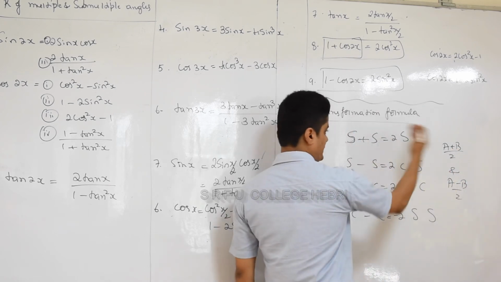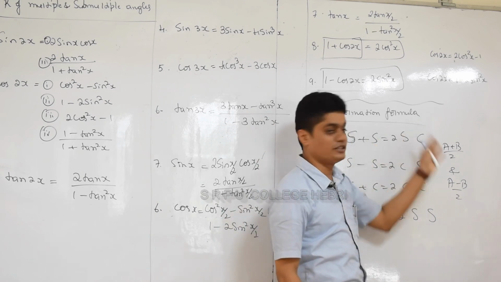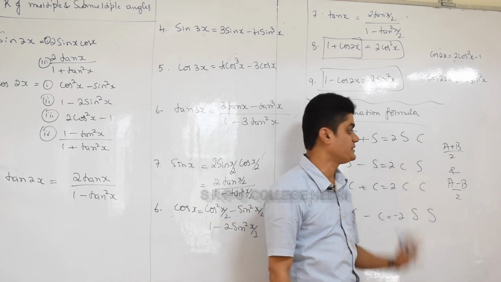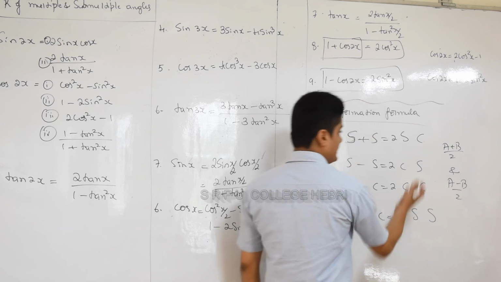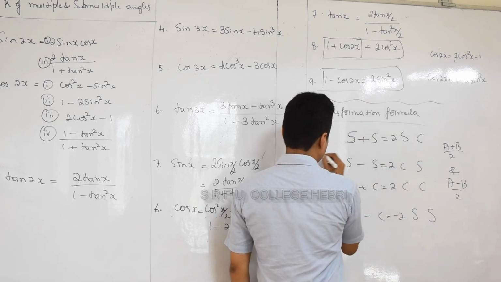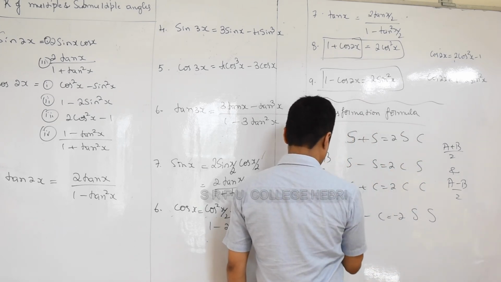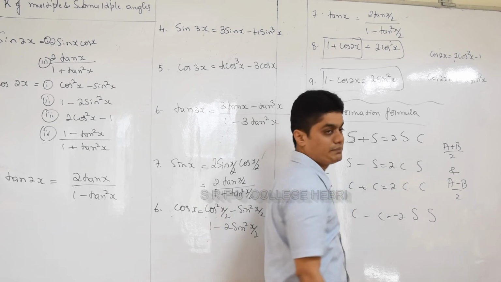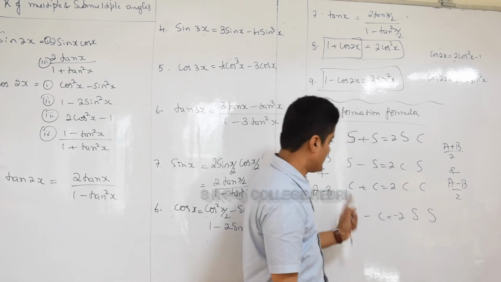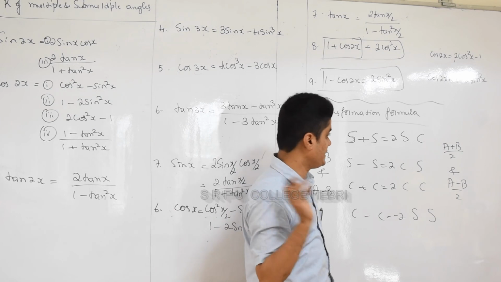So going from the left side, s plus s, to 2ssc on the right hand side, what are the angles? a plus b by 2 and a minus b by 2. And to move from product to addition, the angles are a plus b and a minus b. Angles are a plus b and a minus b. So remember this.